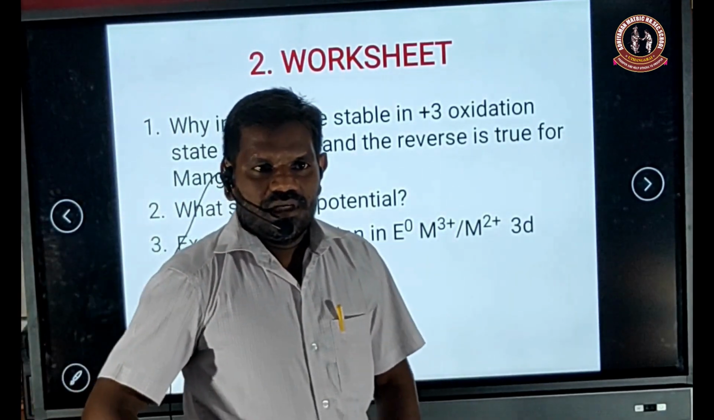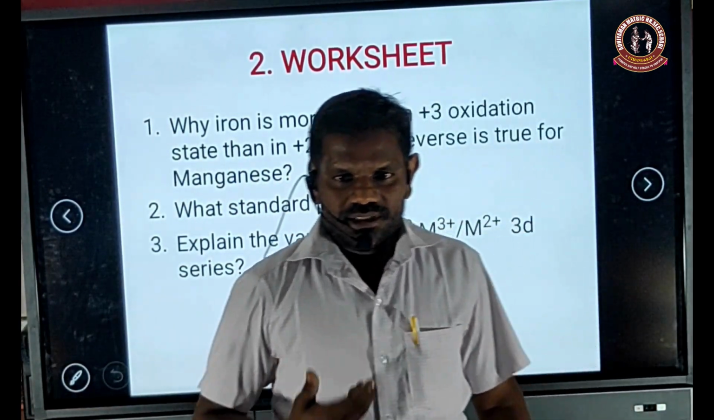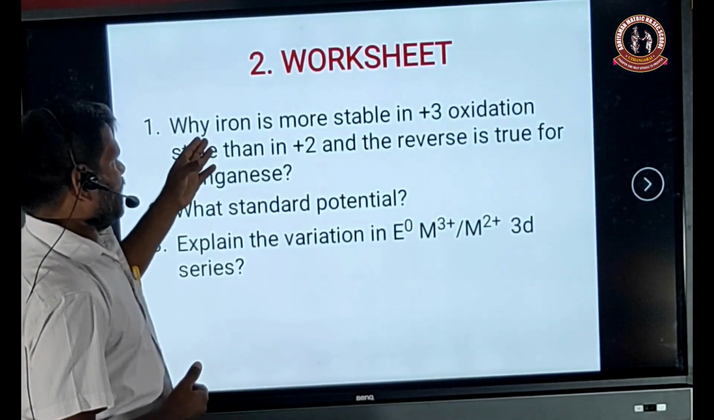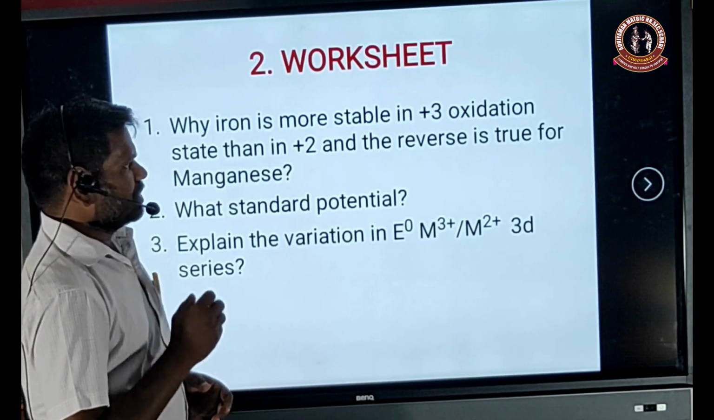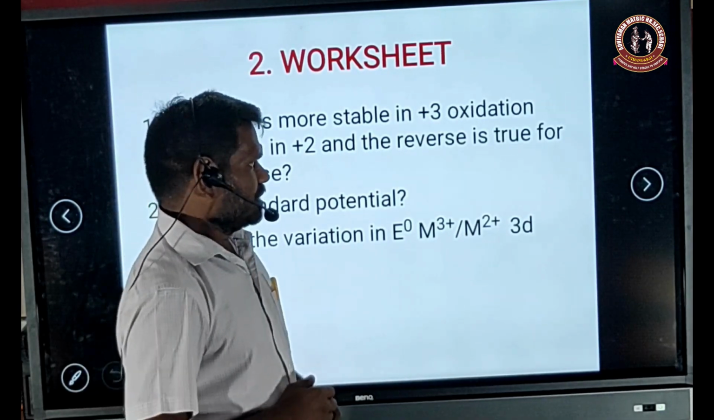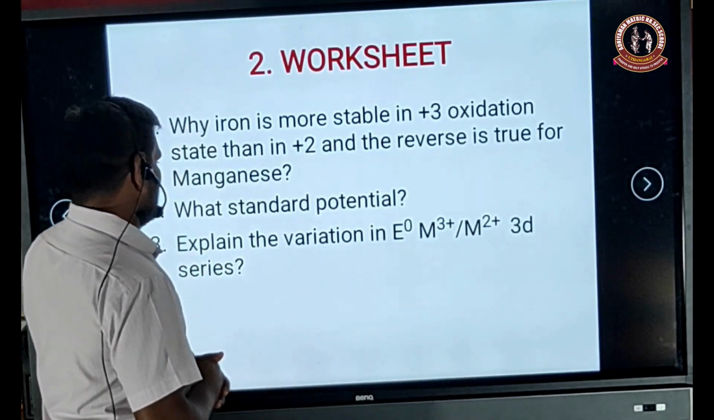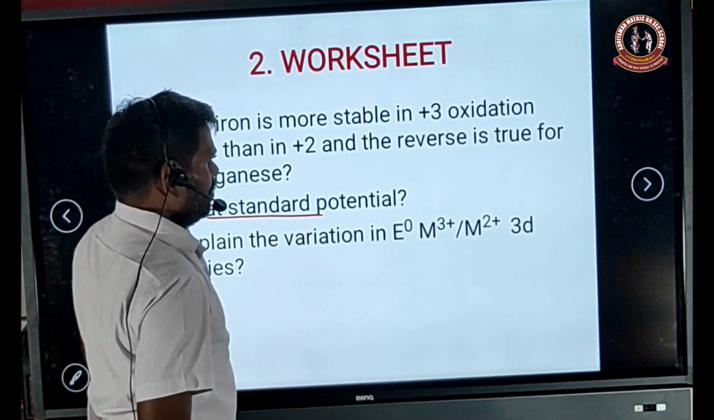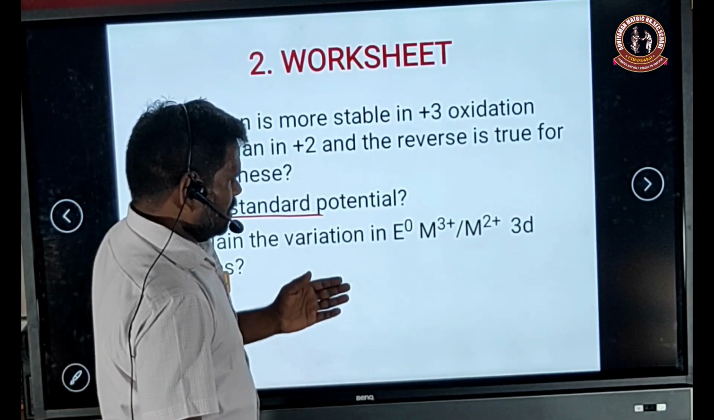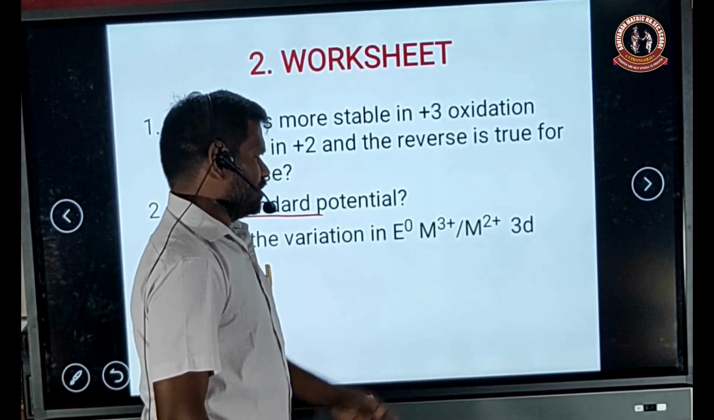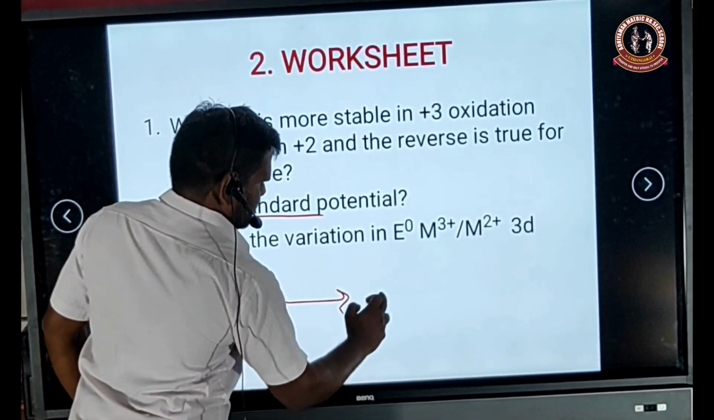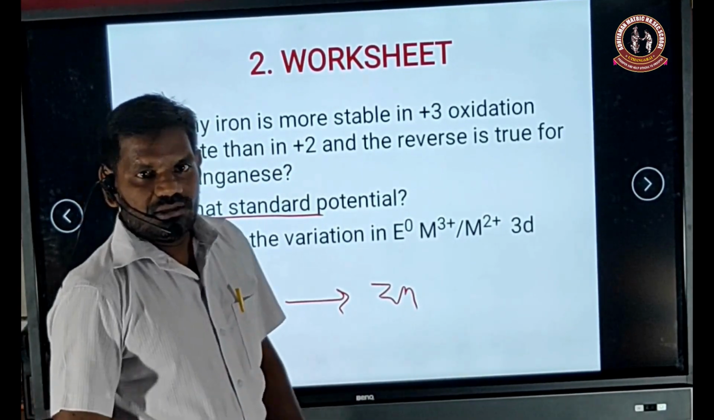Okay, students, I hope you can understand my class. So do worksheet number 2. Why is iron more stable in the +3 oxidation state than the +2 oxidation state, while the reverse is true for manganese? Second question: what is the standard potential? Third one: explain the variation of E naught value of M3+ and M2+ in the 3d series, which means scandium to zinc.